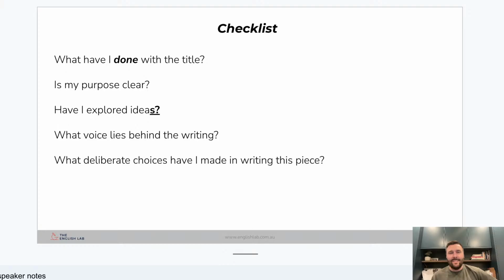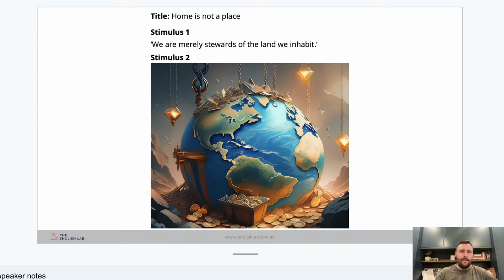A checklist that you can ask yourself, the way that I put this to students, is to say that if you're looking at those 5 questions, and there's one or more of those questions that you can't answer confidently about your piece, it would suggest that there is a pretty major flaw with it, okay? Have you done something with the title? You must be able to answer that. Is my purpose clear? Have I explored ideas? What voice have I created here? What deliberate choices have I made? All right, these are things for you to be thinking about. And if you don't have an answer to one of them, it could be leading to a few issues with that particular thing.